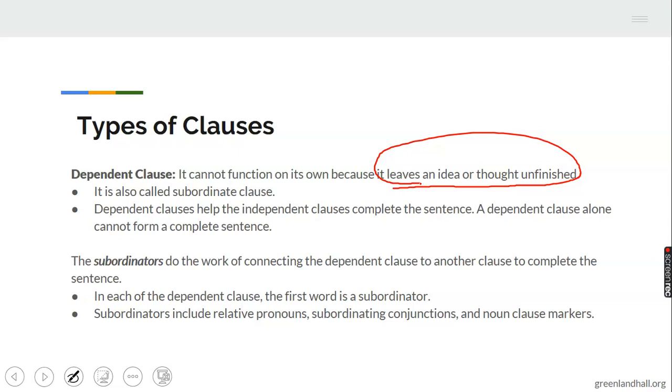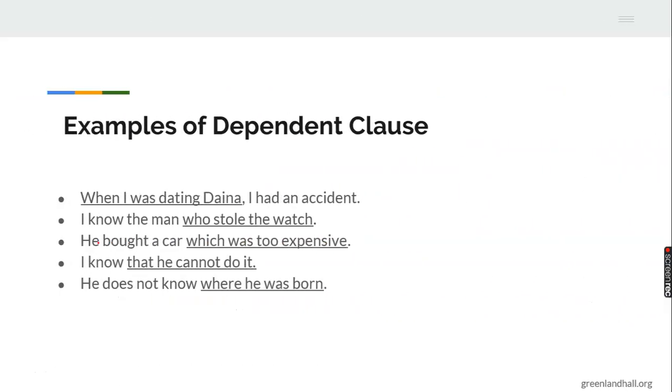It is also called a subordinate clause. It helps the independent clause to complete the thought. A dependent clause cannot form a complete sentence, and they work in many ways.